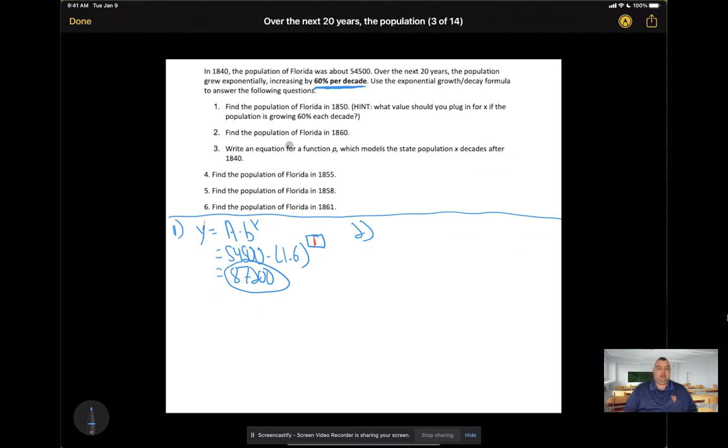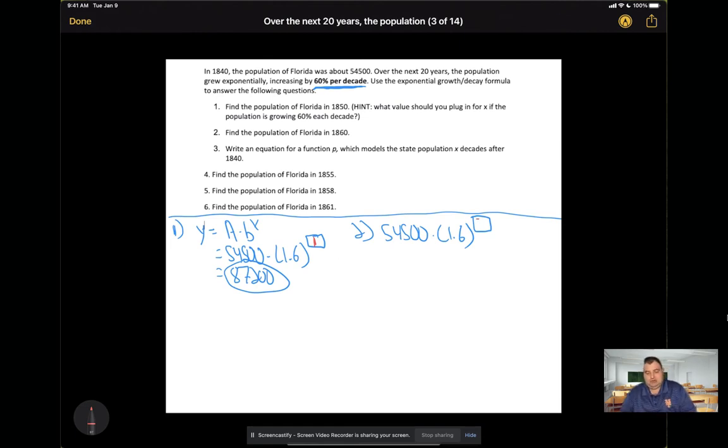Number 2, find the population of Florida in 1860. When I plug into the formula, I'm going to have the same initial value and the same growth factor. Now, again, the question is, what am I going to plug in for x? 1860 is now 20 years later. 20 years is how many decades? 20 years would be 2 decades.